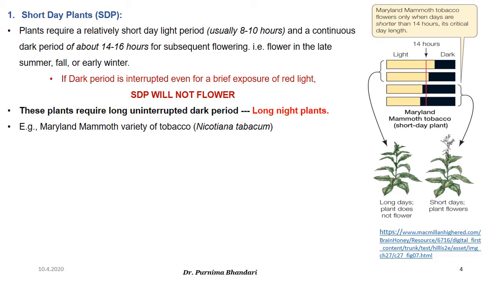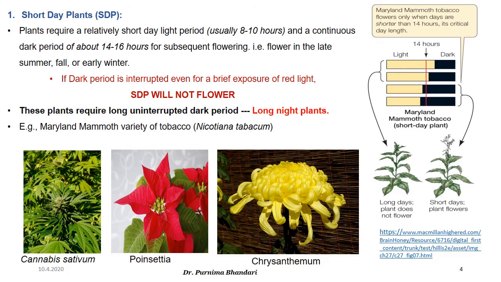In this picture, you can see that Maryland mammoth tobacco, which is a short day plant, when it receives long day condition, this plant doesn't flower. However, when this plant receives short days and a continuous uninterrupted dark period, this plant flowers. As these plants require long uninterrupted dark period, they are also known as long night plants. Besides this variety of tobacco, other examples include Cannabis sativa, that is bhang, poinsettia, and chrysanthemum.